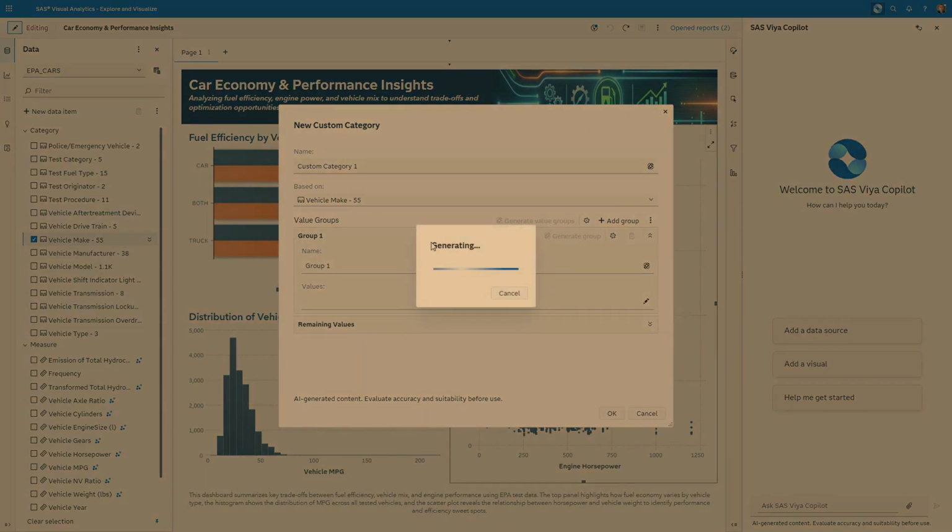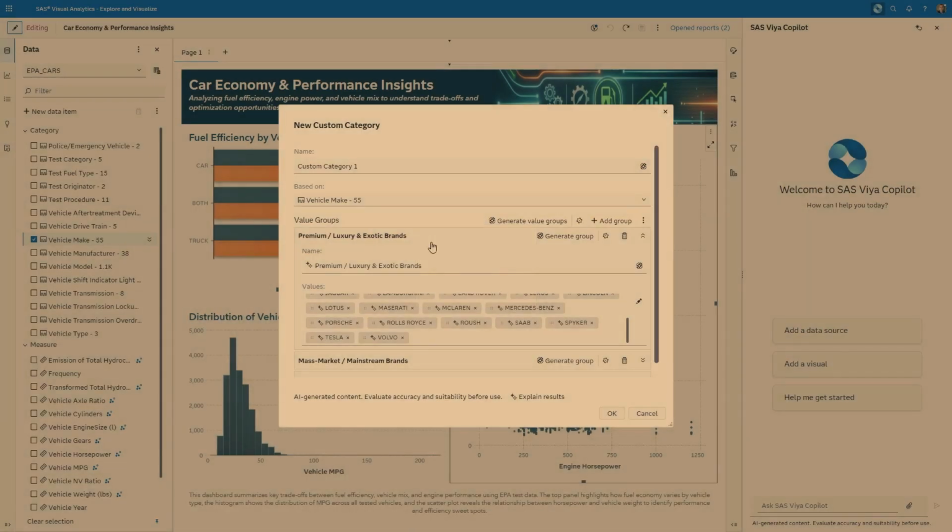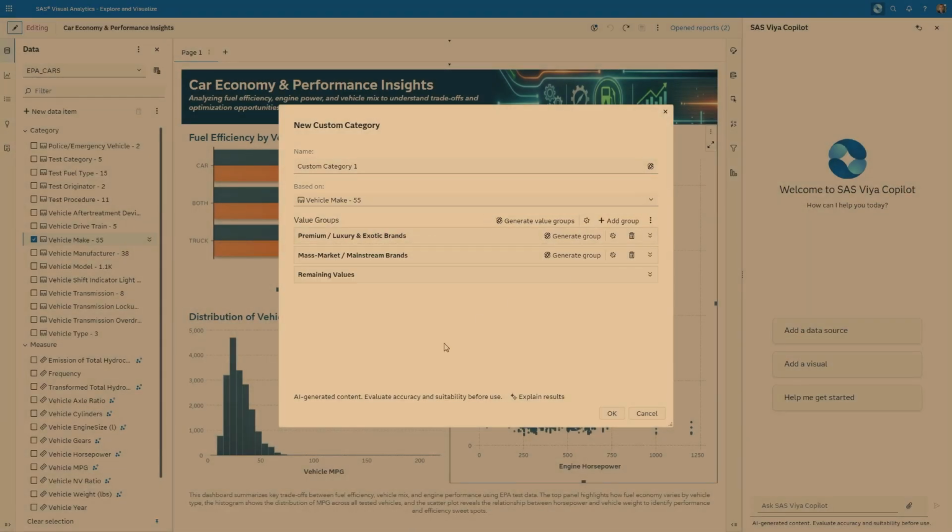We can just simply press the Generate Value Groups button here. And this particular Generate button, you find all over the place in the product. Essentially there's an agent behind the scenes. There's a system prompt designed to do the grouping, the higher level categorization. I didn't specify anything, so I don't know exactly how it wants to group. So in this example, it decided it wants to split them into premium and mass market, which is probably not a bad idea as a first level.